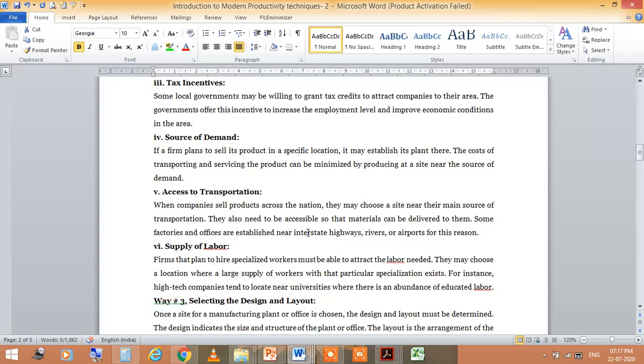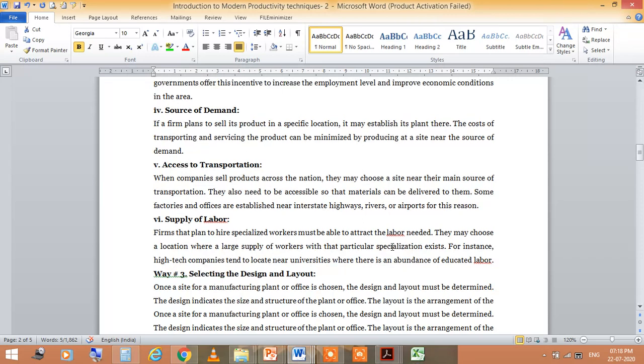When companies sell products across the nation, they can choose a site near their main source of transportation. They also need to be accessible so that materials can be delivered to them. Some factories and offices are established near interstate highways, rivers or airports of the region.